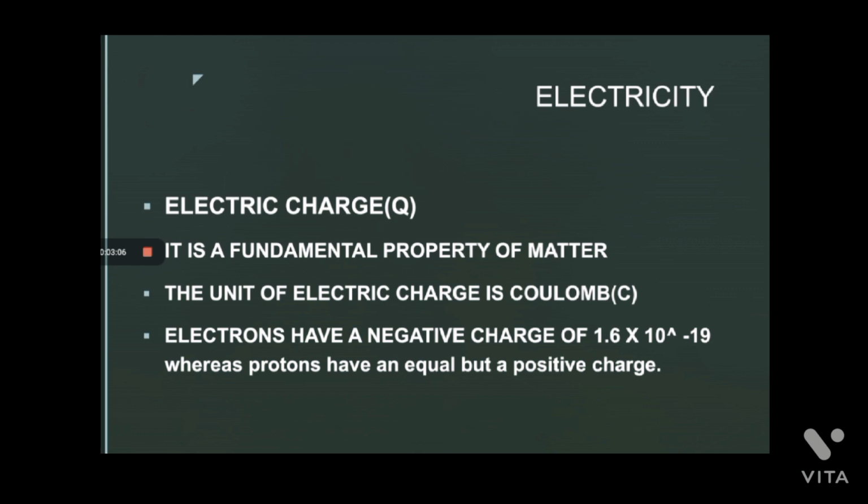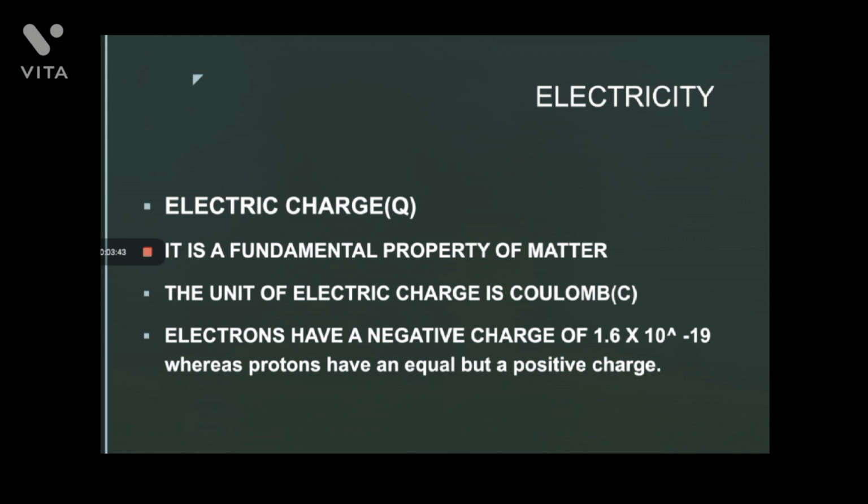The unit of electrical charge is the Coulomb. The symbol of the unit is C. Electrons have a negative charge of 1.6 into 10 power minus 19 Coulomb. The charge of a single electron is 1.6 into 10 power minus 19 Coulomb, whereas protons have an equal charge, 1.6 into 10 power minus 19 Coulomb, but positive. That is the basic detail about the charge.